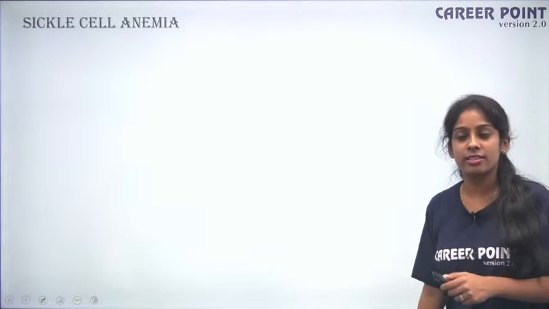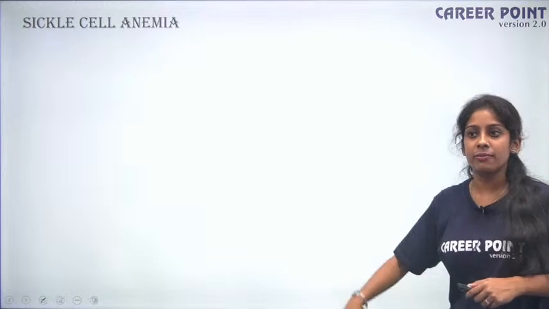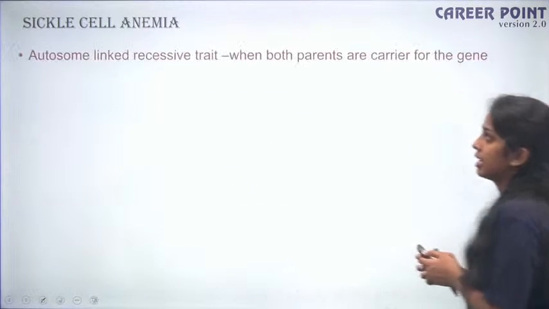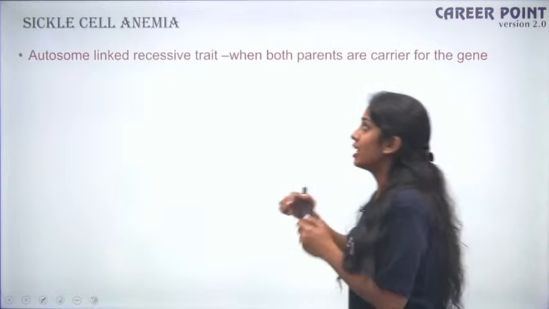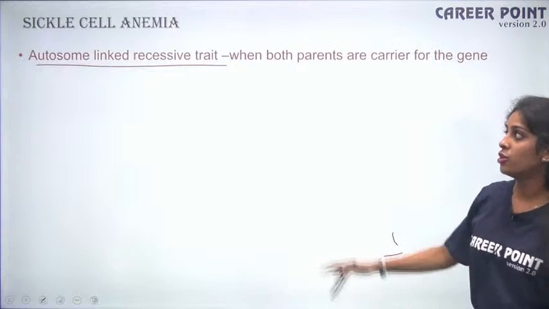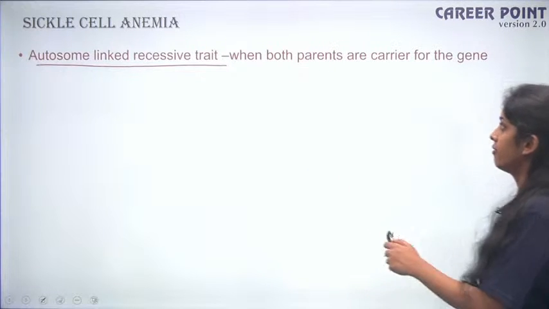So now the next disease that we're going to talk about is sickle cell anemia. So what is sickle cell anemia? I told you it is a classic example of point mutation. But what is sickle cell anemia? It is an autosome linked recessive trait. So this is not on your sex chromosome. So the mutation is on your autosomes, right? And it's again recessive. Fine.